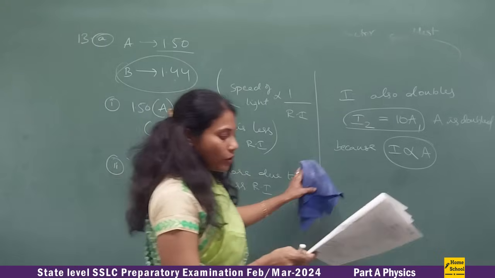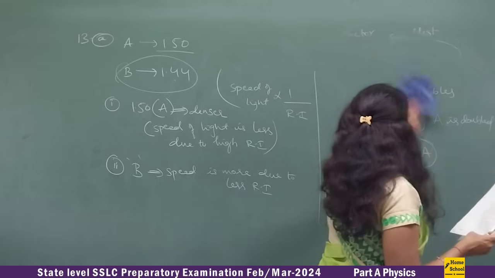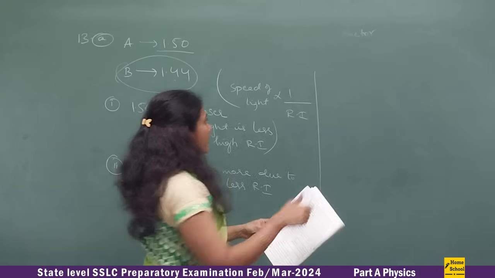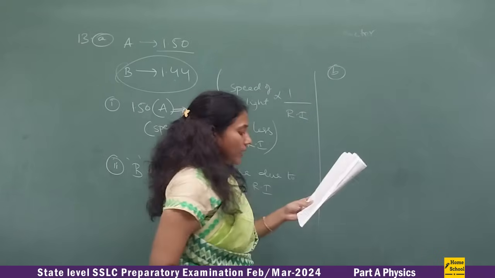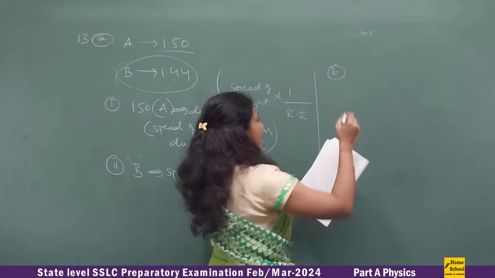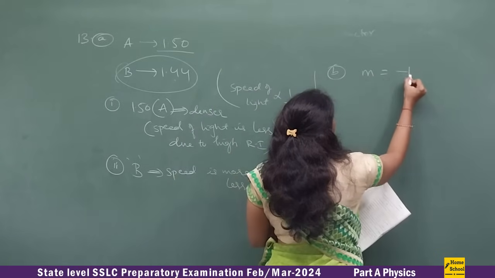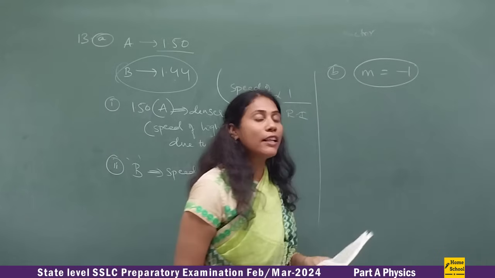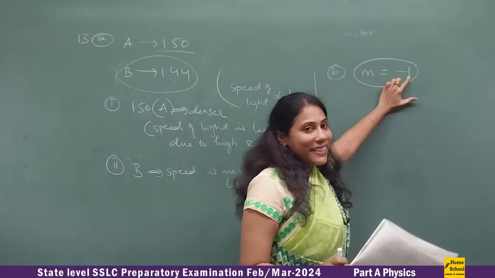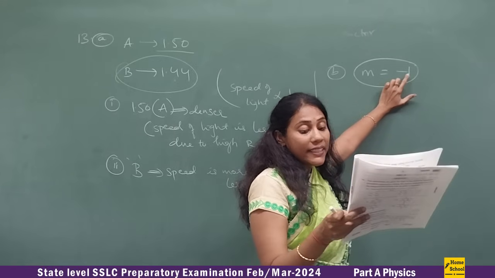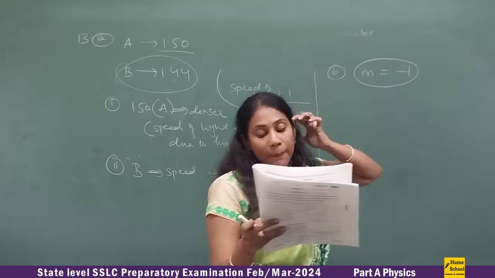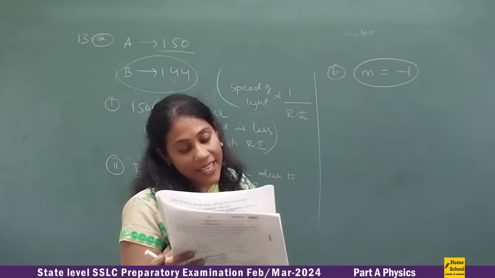Now let us go for question number B. This is also a very easy conceptual question. You have to be careful. Here the question number B: the magnification of the image of an object obtained from a lens is given. This magnification value will tell everything. The sign will indicate something, the digit will indicate something, isn't it? What type of lens is to be used to get this image? Mention the position, nature and size of this image.